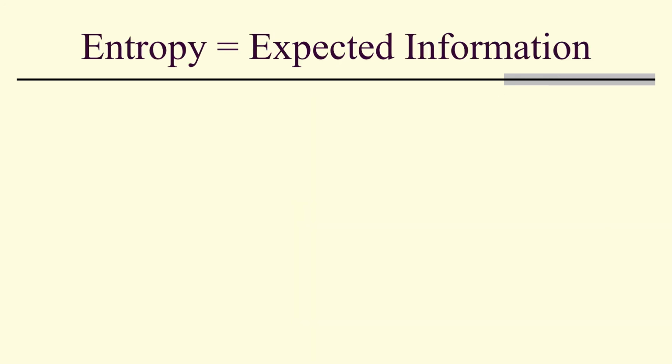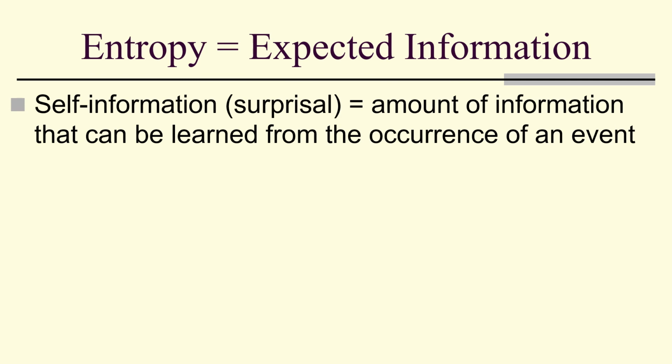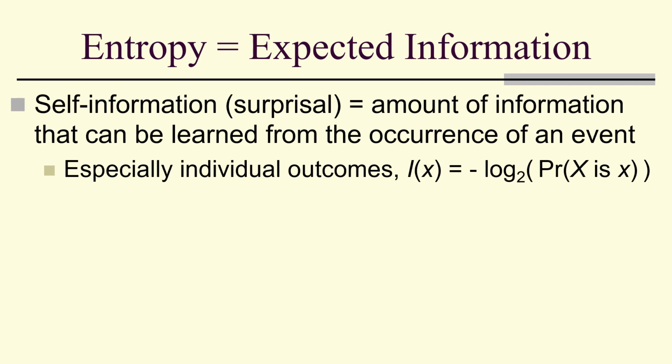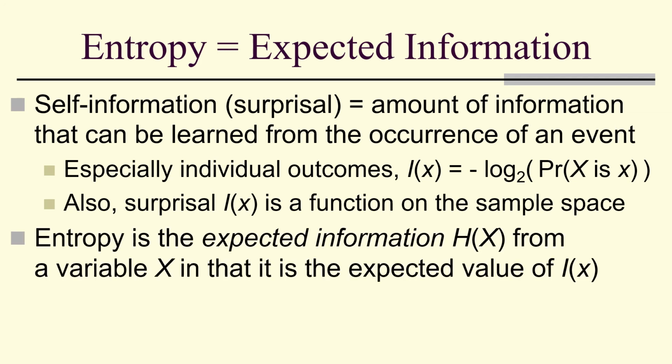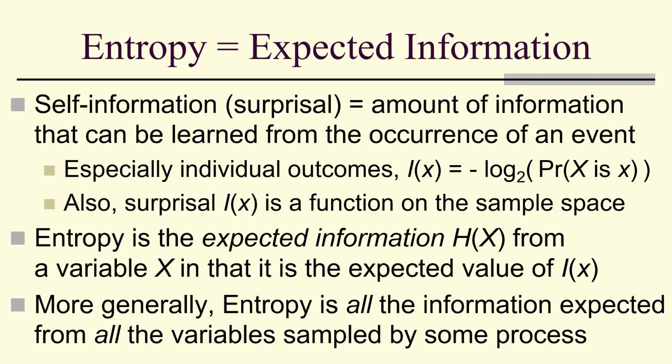So entropy is expected information. Self-information or surprisal is the amount of information that can be learned from the occurrence of an event, especially individual outcomes. I of x is negative log base 2 probability that X is x. Also surprisal, I of x is a function on the sample space. Entropy is the expected information from a variable X in that it's the expected value of that function I of x. And more generally, entropy is all the information expected from all the variables sampled by some process.